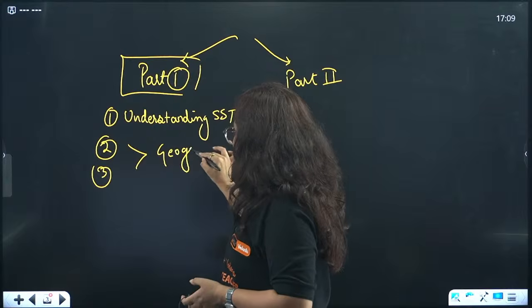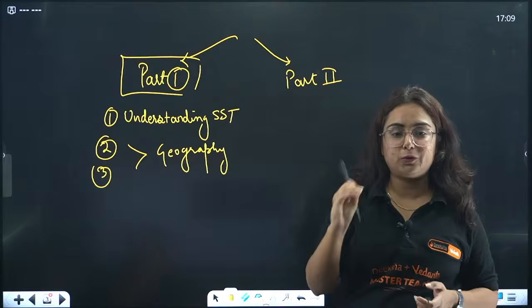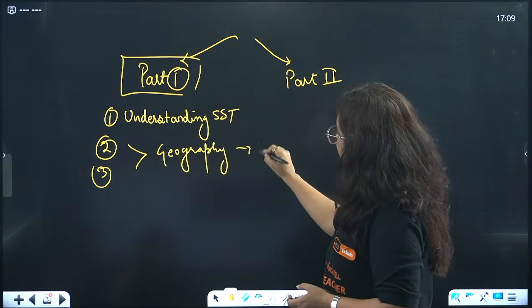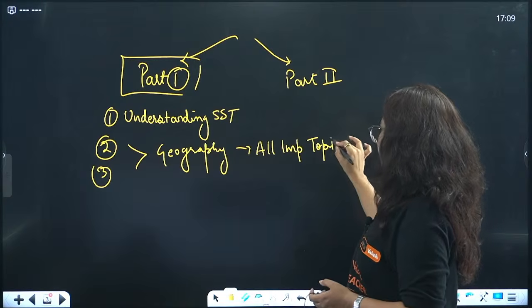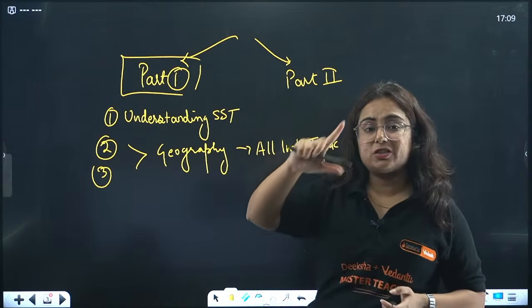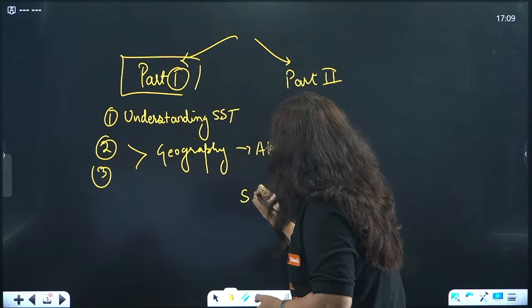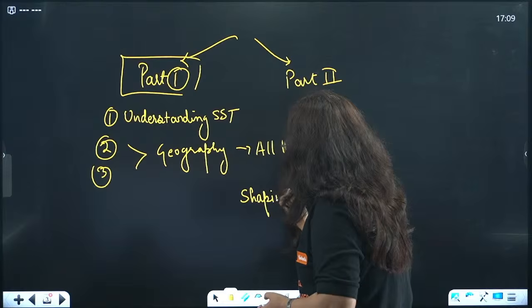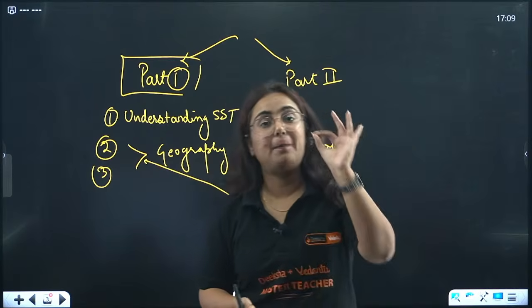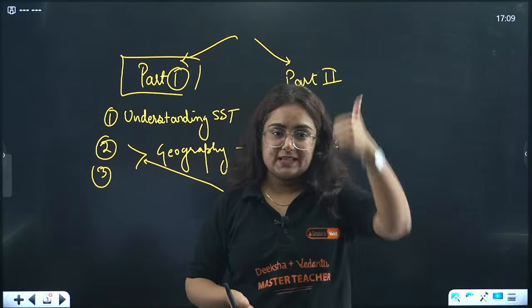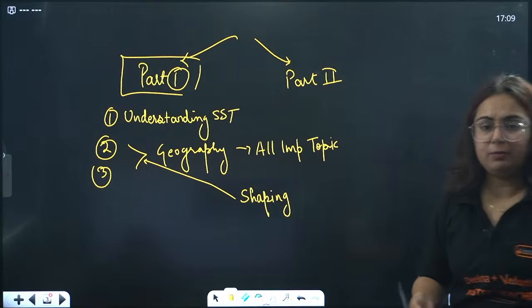As you can see, the title of today's live is that we are going to study what? All important topics from this geography. However, the first chapter which we have to study here is, beta, shaping of Earth's surface. This is actually your second chapter in the list in the book, part 1. Are you ready, guys? Give me a thumbs up if you guys are ready.